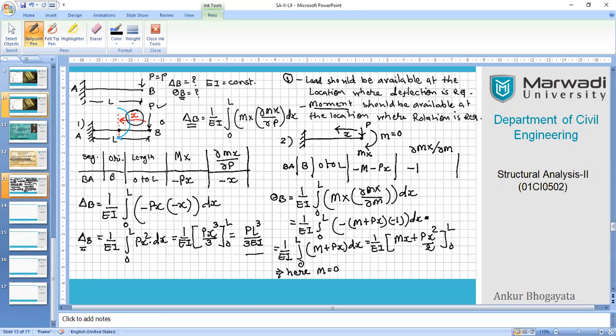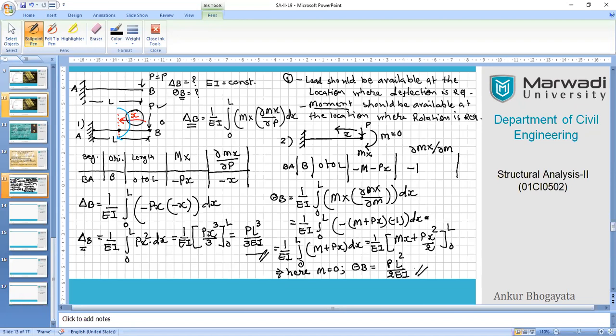Here M is equal to 0. Therefore, theta B will be nothing but PL square upon 2EI. That's it. Because M becomes 0, this term itself will become 0, and you can obtain the rotation value as a final answer over here. So this was the final answer for deflection. This was the final answer for slope.